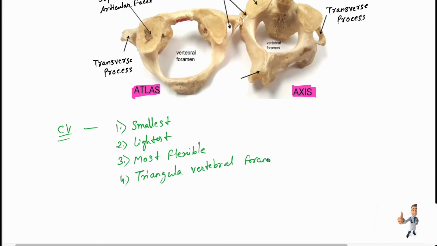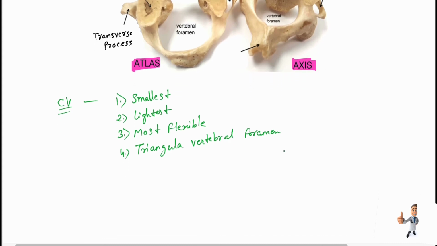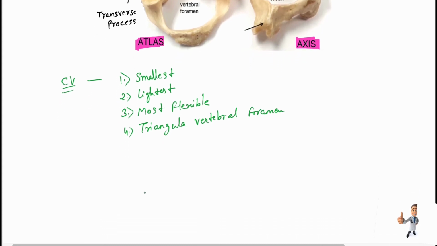Then the transverse process has transverse foramina. Then they have a spinous process, and remember that it is bifid.